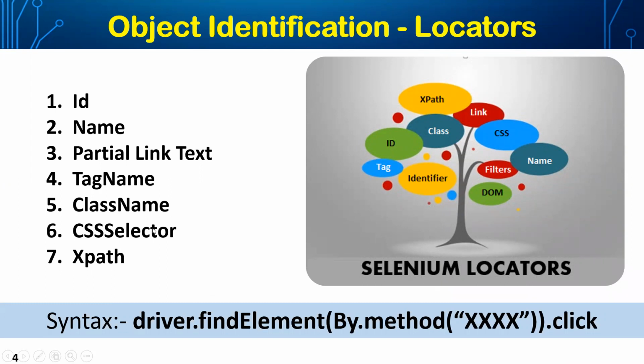You can see on my screen: ID, name, partial link text, tag name, CSS selector, and XPath. These are the different attributes of any object. Before you get into the actual meaning of all these attributes, try to analyze, so that you learn something from this session and there's no need to look back or learn by heart. Try to simulate this concept with a real-time example, so that you truly understand the concept instead of remembering the names.